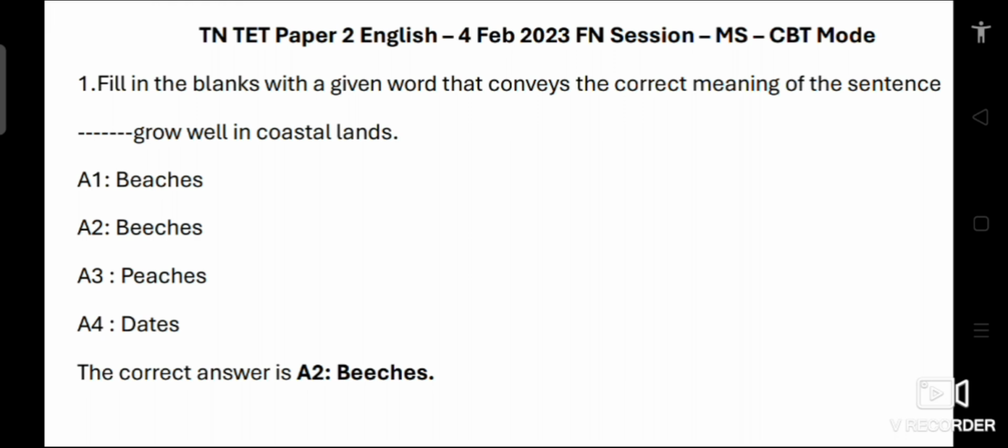Beeches are a type of tree that grow well in certain climates, including coastal areas. Beaches refer to sandy shorelines like Marina Beach. Peaches are fruit trees. Dates are a type of fruit. So the correct answer is option 1, beeches.